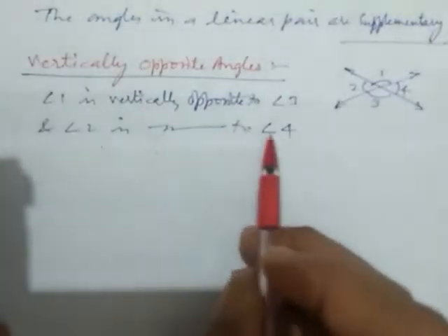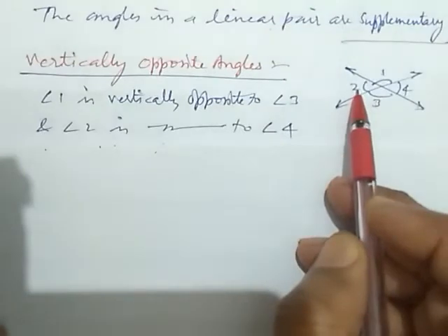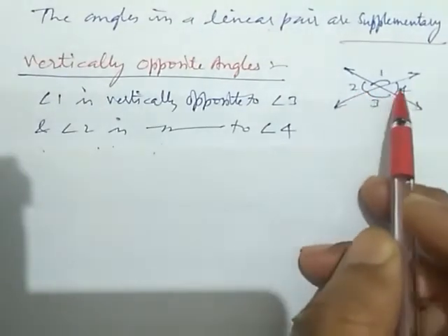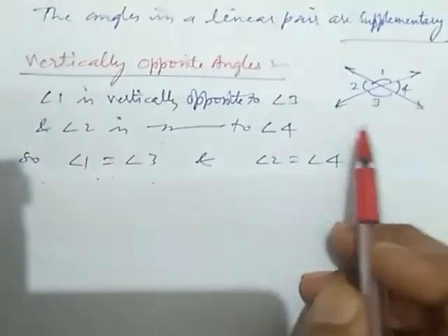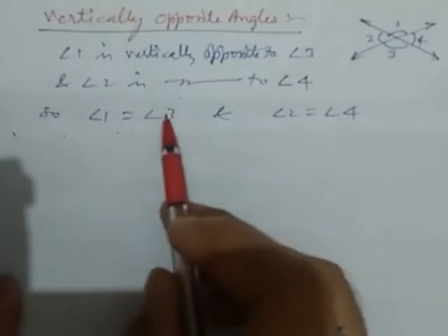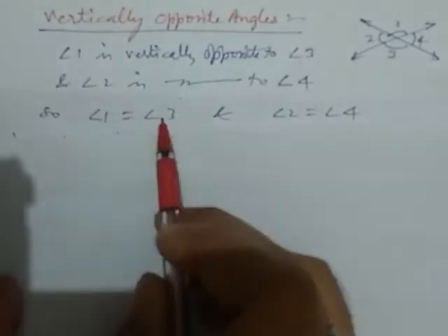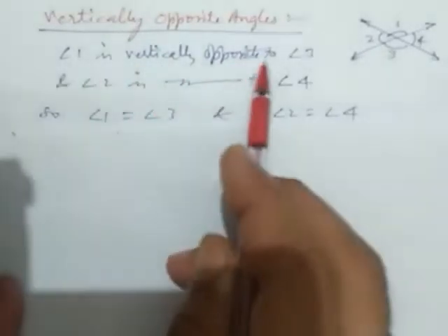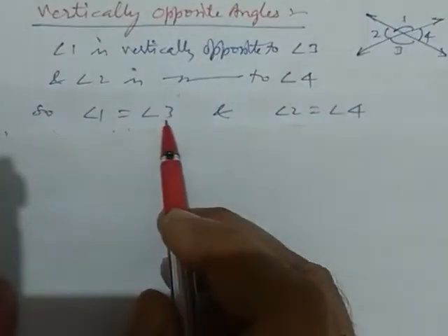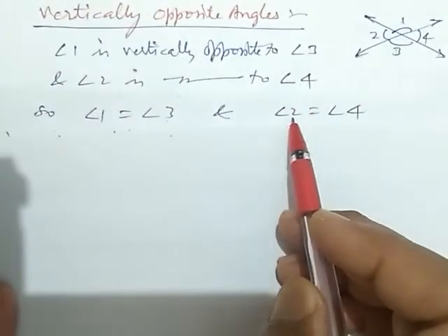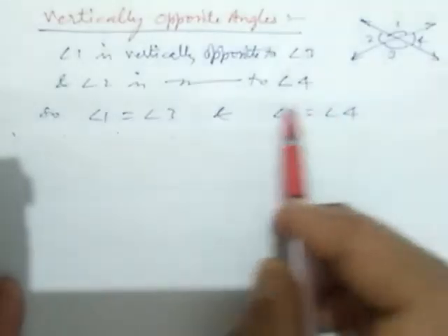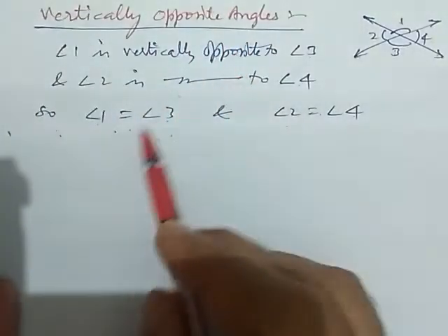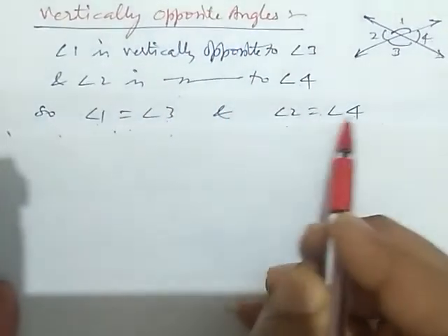And angle 2 is vertically opposite to angle 4. Here is the angle 2 and here is the angle 4. They are vertically opposite to each other. So, angle 1 and angle 3 are equal. Vertically opposite angles are always equal. And here, angle 2 is equal to angle 4. So, remember, vertically opposite angles are always equal to one another.